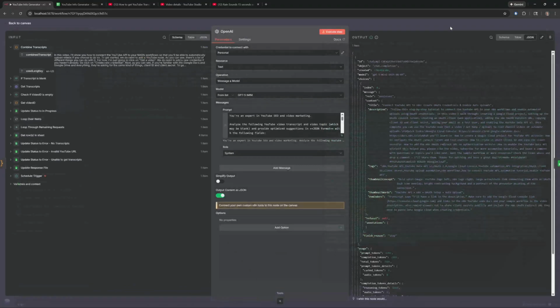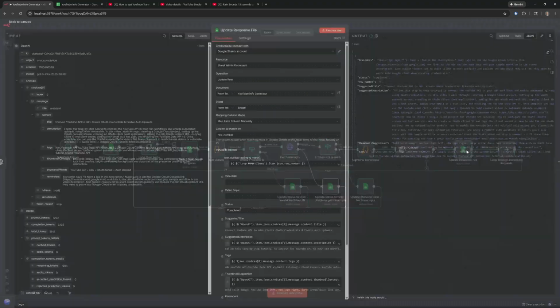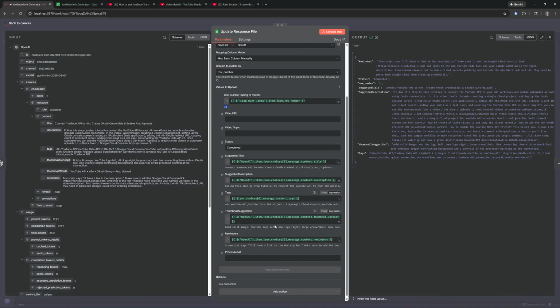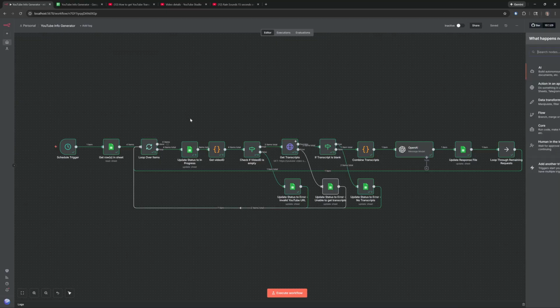And then the output is going to be the JSON, so then we can actually do something with it later. Once it's done, it updates the row based on the loop, and puts in the suggested title, description, tags, thumbnail, and reminders. Then it will circle back through and go on to the next one. You could always put something up here, like once it's all done, email you or something like that. But I don't really need to, so I don't.